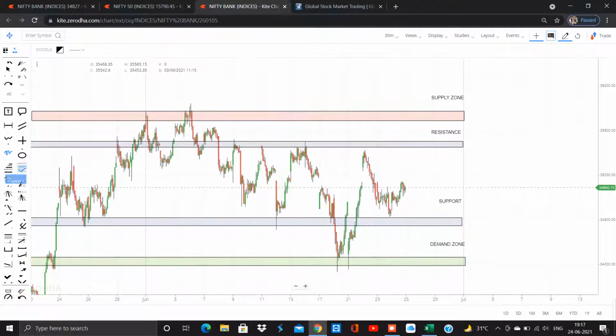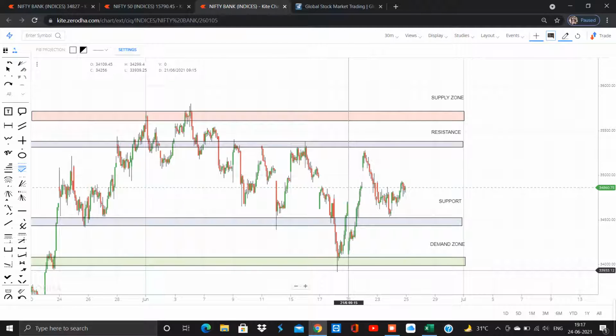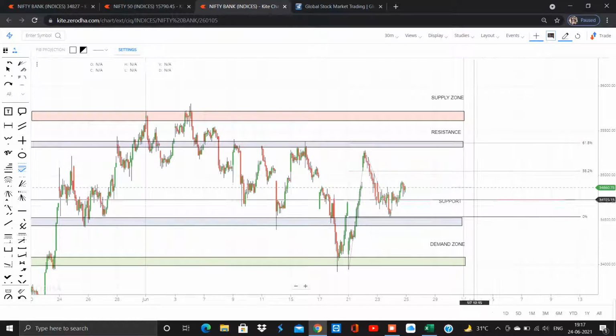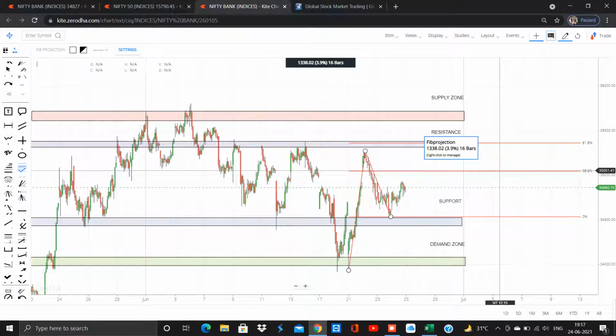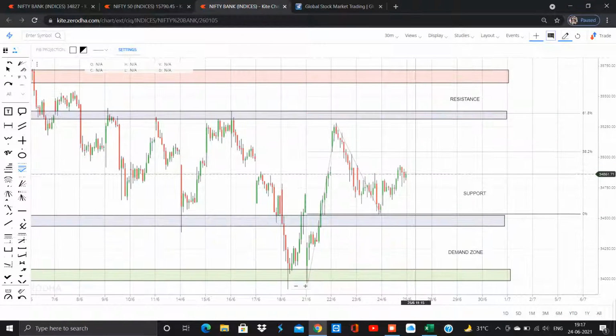Now what's next? How could we trade for tomorrow in Bank Nifty? Here also let us take our Fibonacci levels. There are a lot of levels. Every level is important according to our users, but I regularly use 38.2 and 61.8. Here also the market low, high and reversal area. So this is the support, and this 38.2 is in resistance, which is around 35,050.